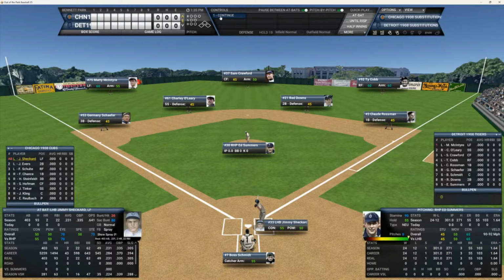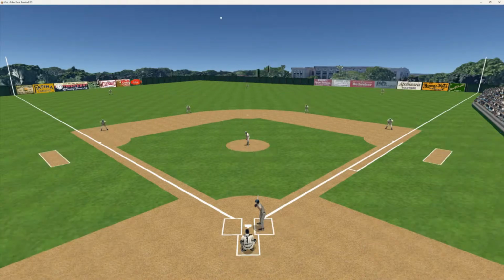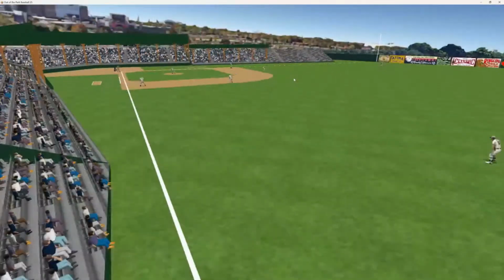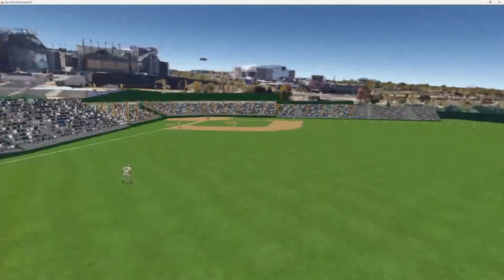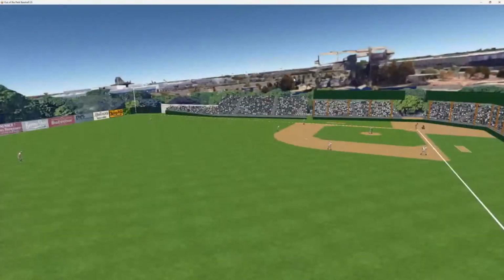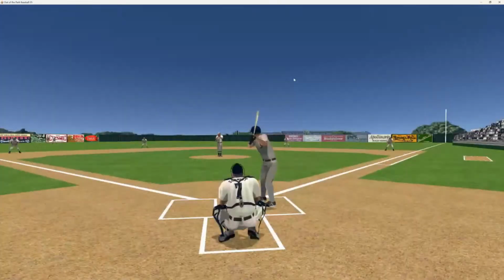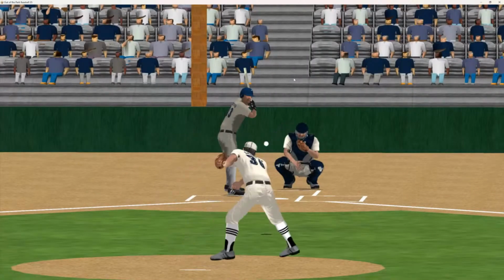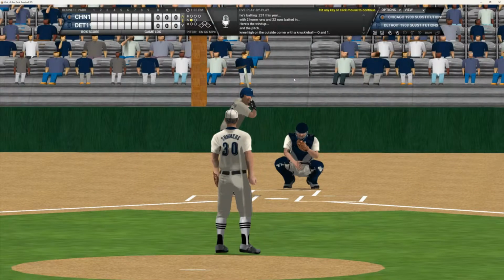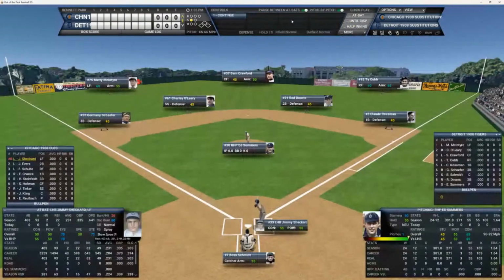And here's the first pitch from Ed. Take a look around Bennett Park. And he's first pitch swinging, and he'll take one. We still got this on pitch by pitch. Get that off of there.